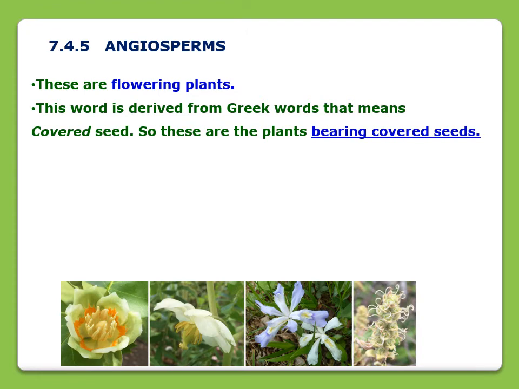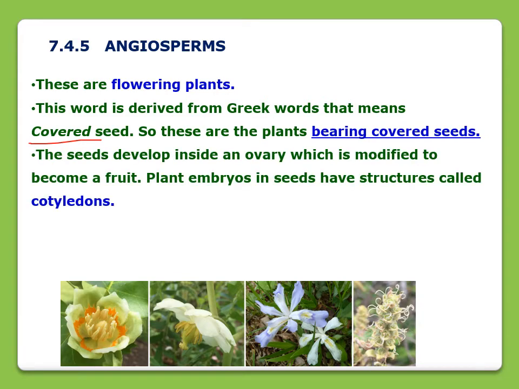Now we come to angiosperms. Angiosperm is a classified group of phanerogams. These are flowering plants. The word angiosperm is derived from Greek words that mean covered seed. Gymnosperms have naked seeds. On the other hand, angiosperms have covered seeds. So these are the plants that bear covered seeds, right? And the seeds develop inside an ovary, which is modified and becomes fruit.